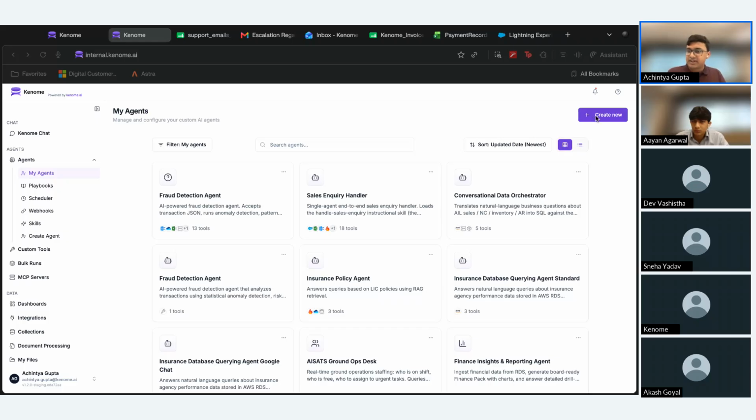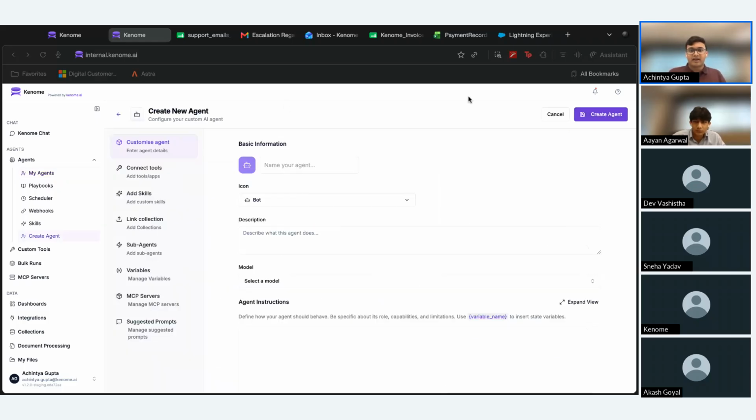If I click this create new button right here, up pops our agent builder interface. There are a number of tabs within this interface that we can utilize. But in this case, let's start building a support email analysis agent. As I mentioned, that was one of the agents we will be demoing today. The purpose of the support email analysis agent will be to read my inbox for any unread support emails or customer queries that I might have received, then categorize those queries according to the set categories I have defined, and prioritize those emails in terms of how quickly I should respond.